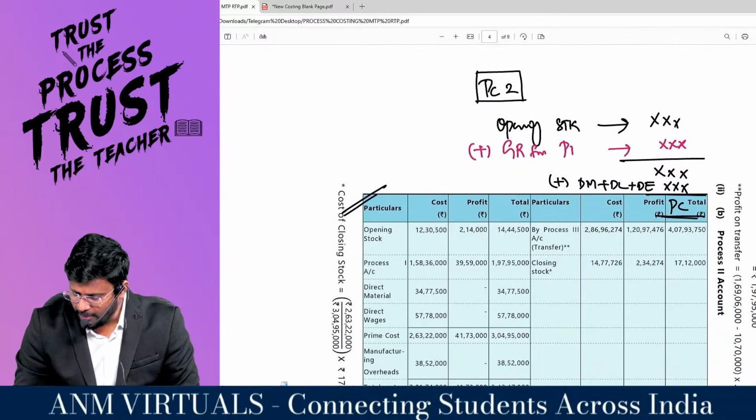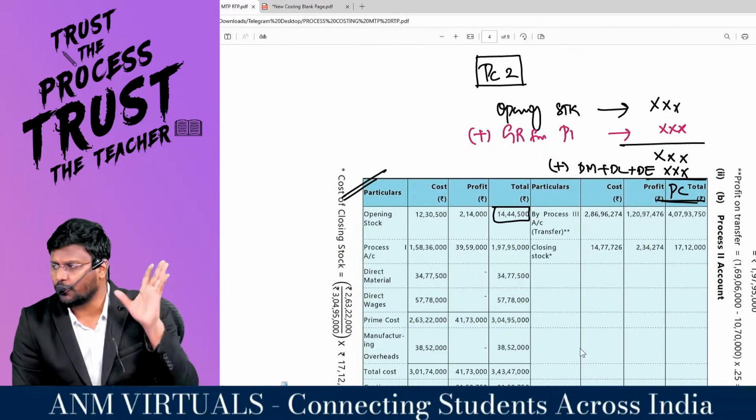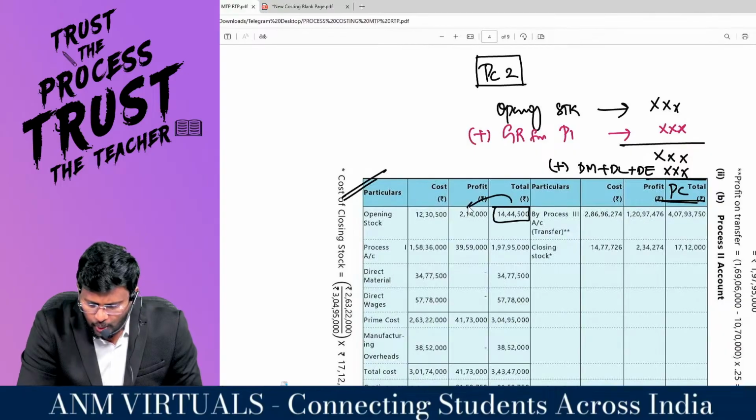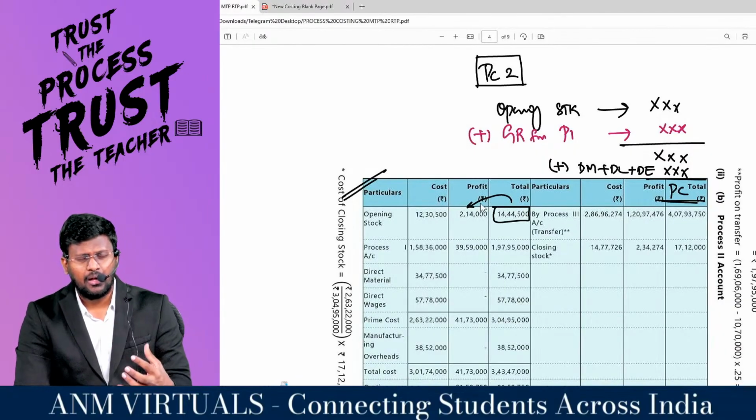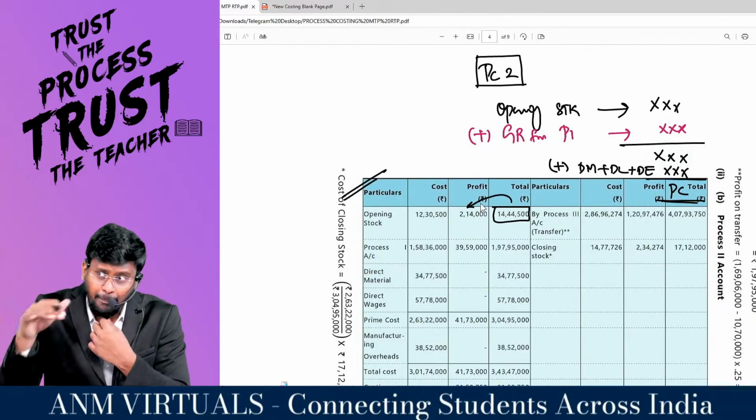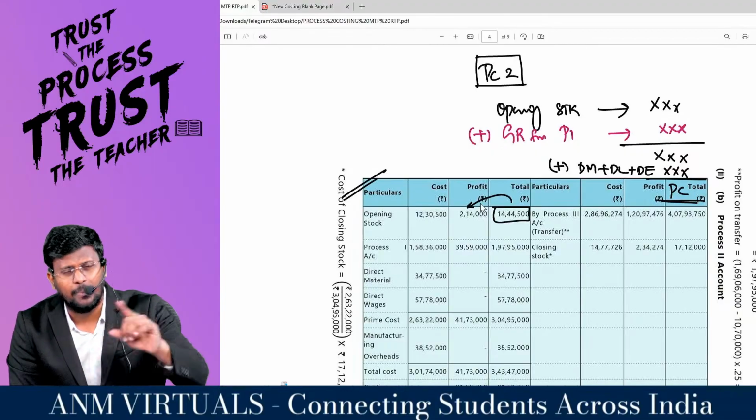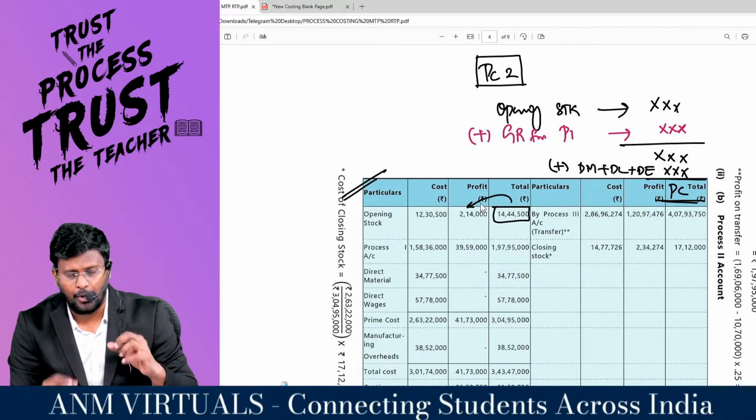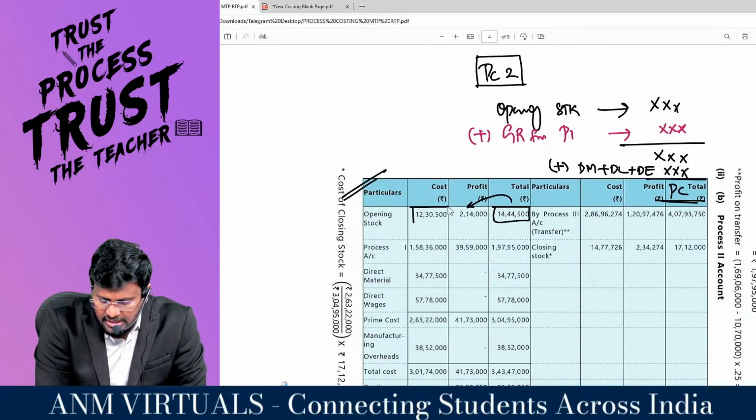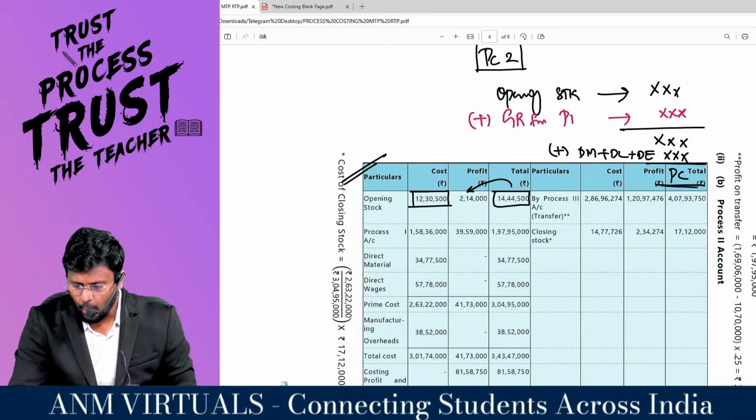First I will write the total value here, 14,44,500. Inside that, 2,14,000 is the profit element. Generally this profit will be added by process number 2, because process number 2's closing stock will be process number 2's opening stock in the coming period. So the cost is 12,30,500. Now I am done with opening stock.